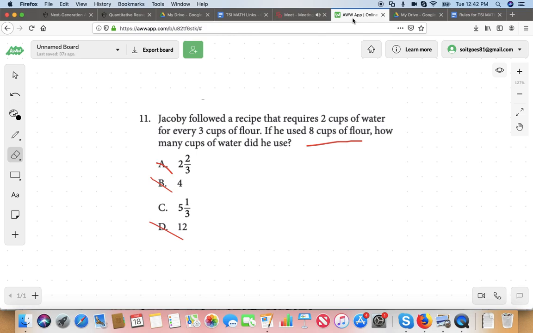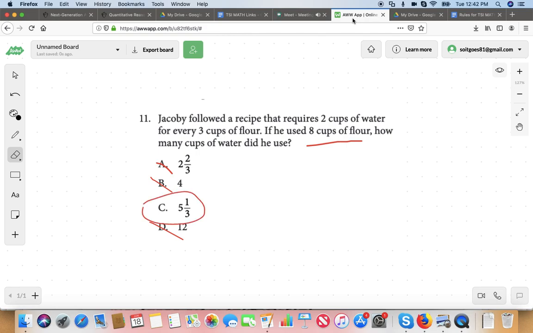Estimation. Feel it out. Be like, okay, I don't know about 8, because 3 cups of flour doesn't go into 8 nicely. I don't know what to do with that. But I know how much water I need for 6 cups of flour: 4 cups of water. And I know how much I need for 9 cups of flour: 6 cups of water. So it's got to be between 4 and 6, which it is. And that's C.